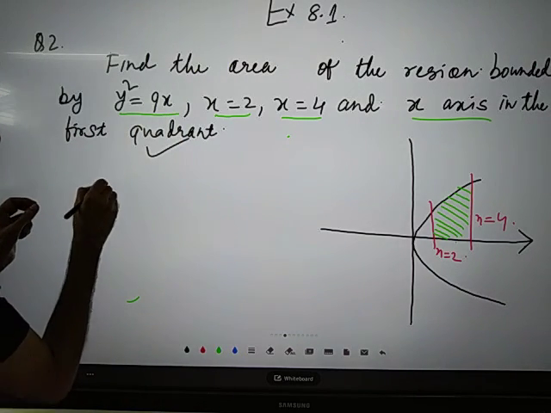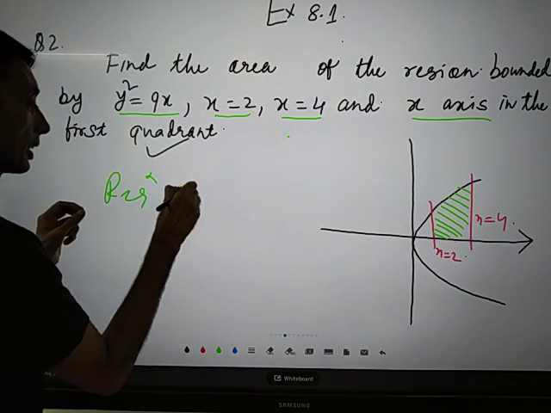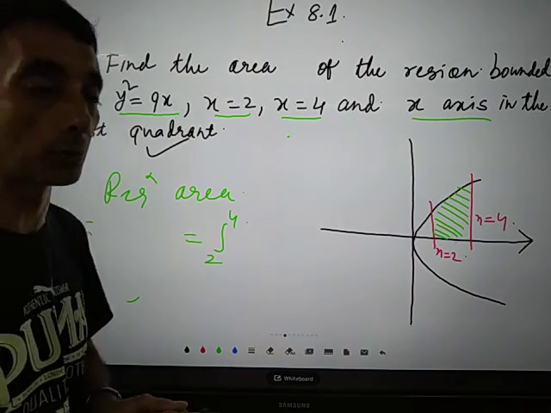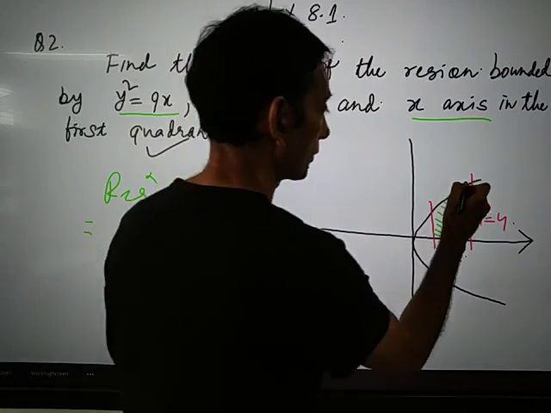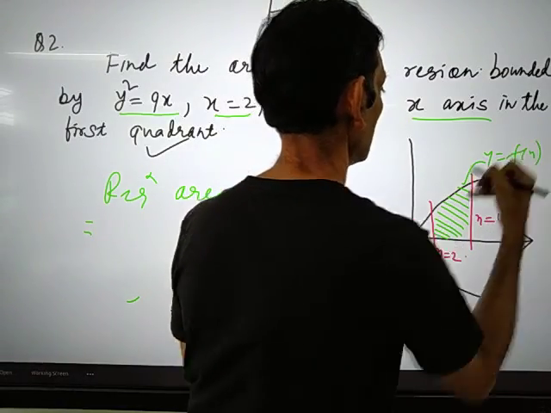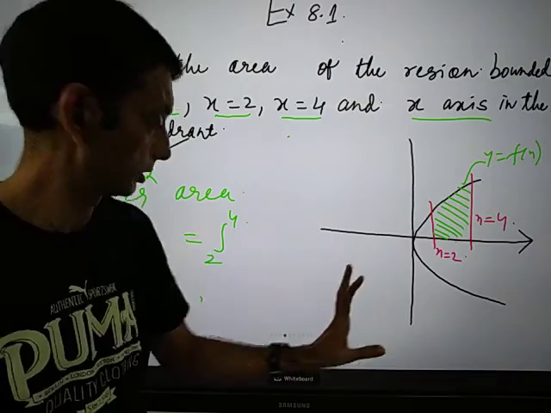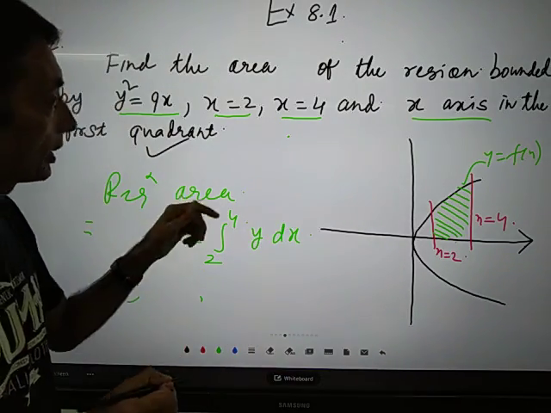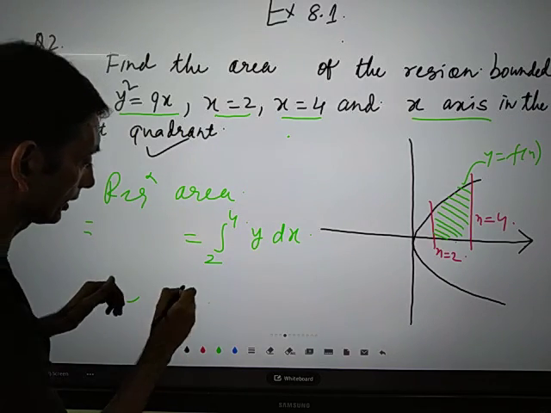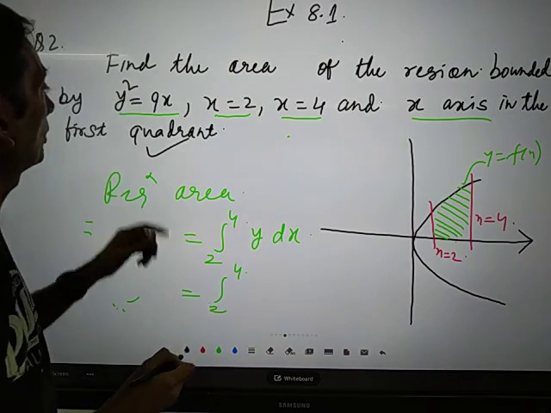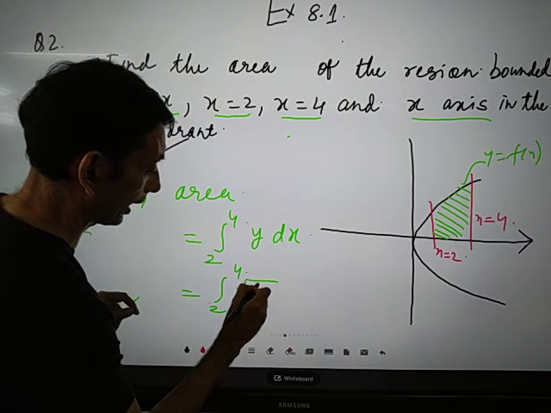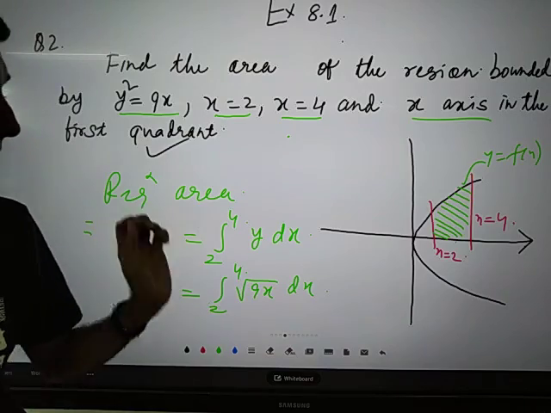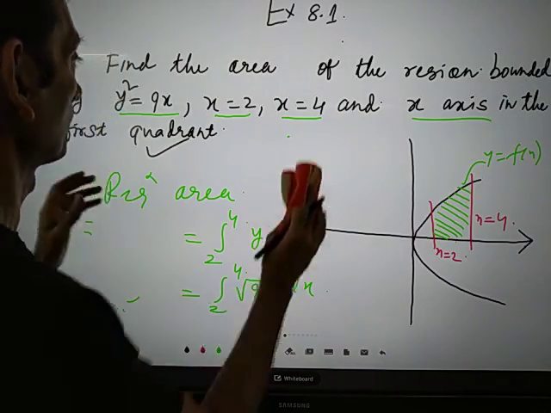Okay. So if you just calculate, required area is equal to integral from 2 to 4, that is a to b, y dx. Right? Here this is the function, that is y equal to f(x). Exactly the first theory. So 2 to 4 y dx. Now what is the value of y? You need to replace y. So y is equal to under root 9x, dx. Okay. Under root 9x dx. We need to only calculate.